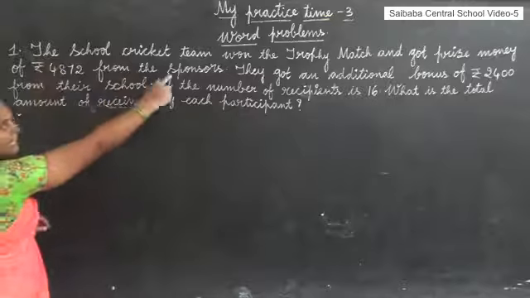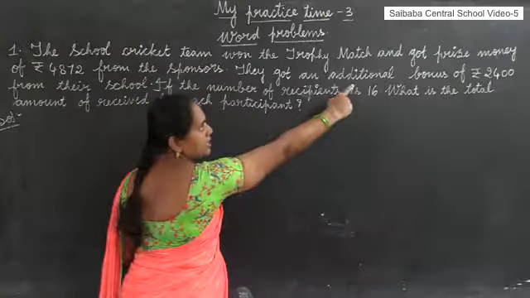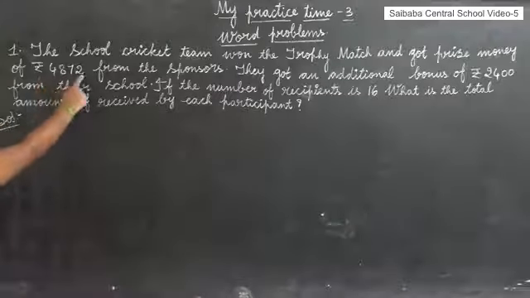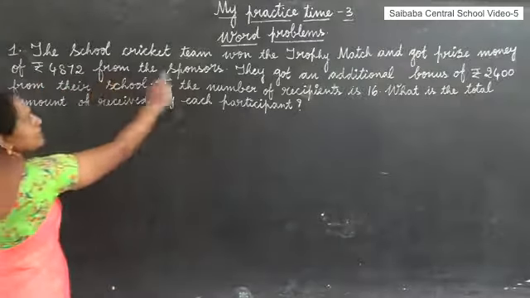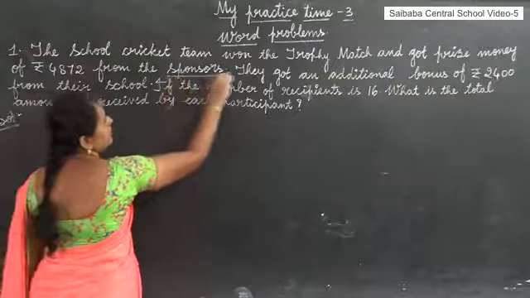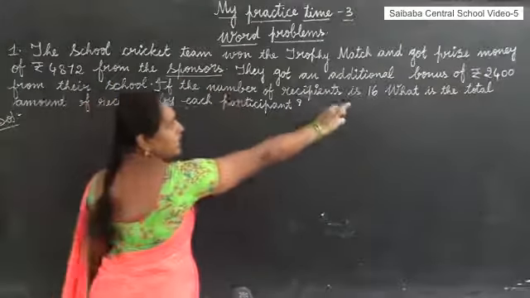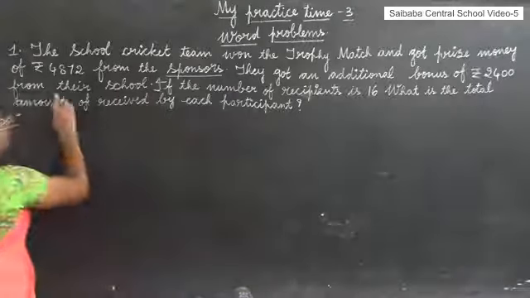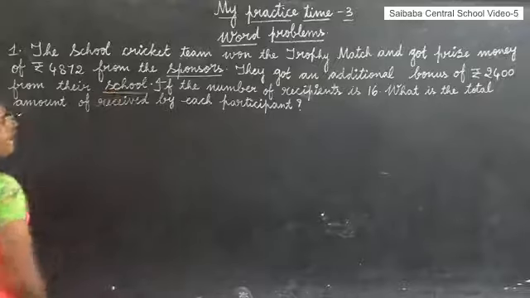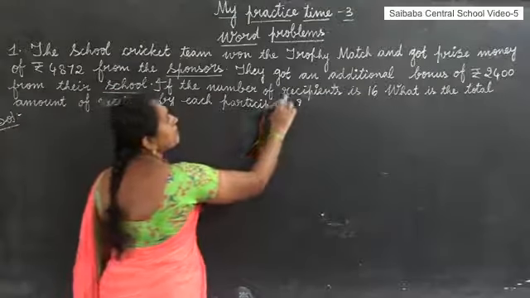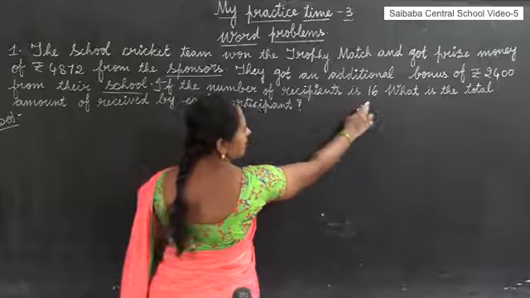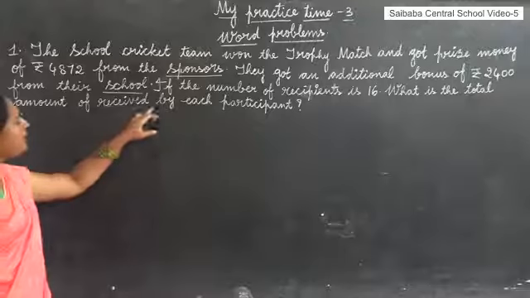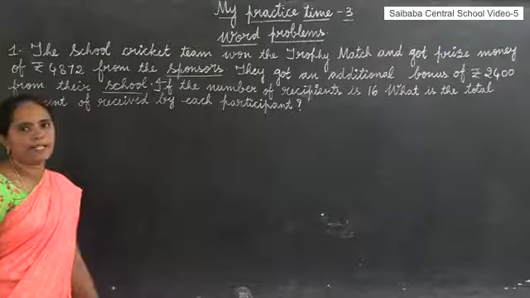The school cricket team won the trophy match and got prize money of 4,872 rupees from the sponsors. They got an additional bonus of 2,400 rupees from their school. If the number of recipients is 16, what is the total amount received by each participant?